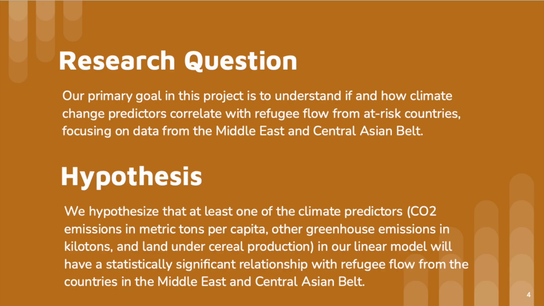Next is our research question and hypothesis. Our primary goal in the project was to understand if and how predictors of climate change correlated with refugee flow from at-risk countries, focusing on the Middle East and Central Asian belt. And our hypothesis was at least one of the climate predictors, being CO2 emissions in metric tons per capita or other greenhouse emissions in kilotons, and land under zero production in hectares in the linear model would have a statistically significant relationship with refugee flow from countries in the Middle East and Central Asian belt.